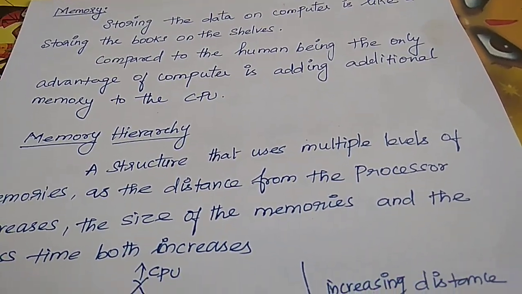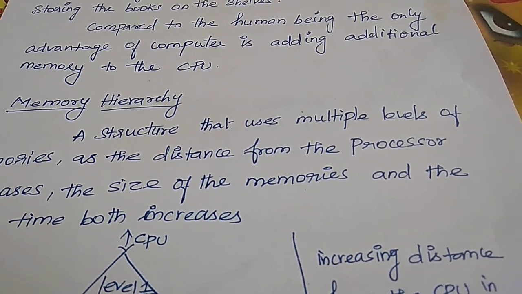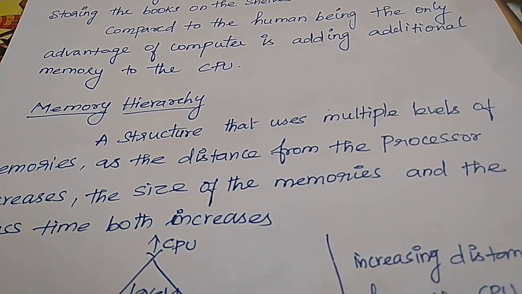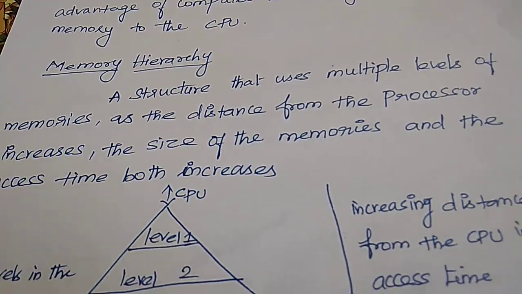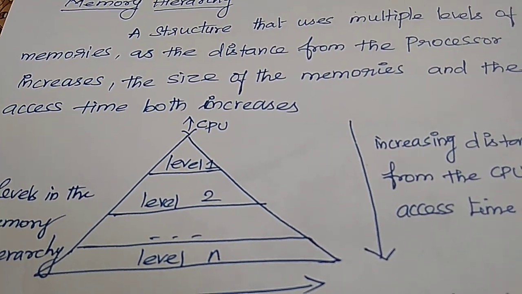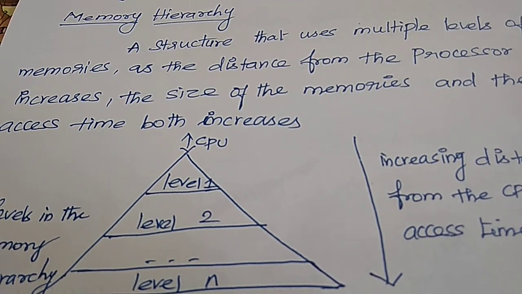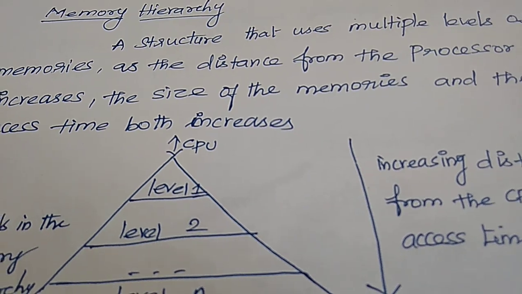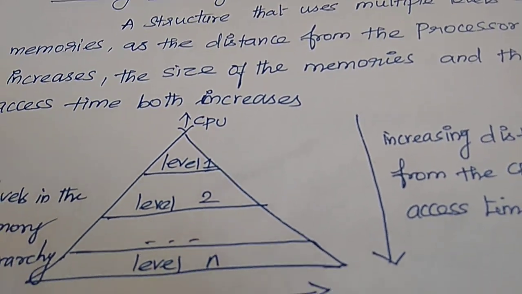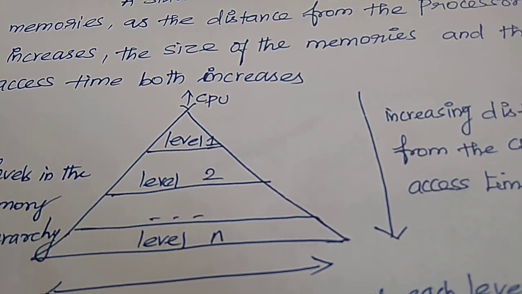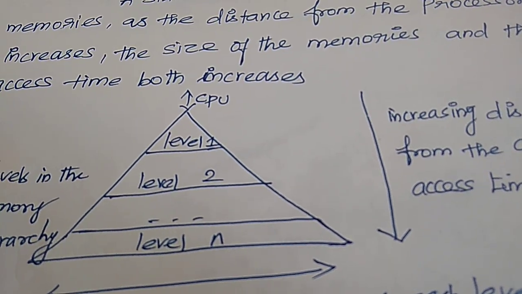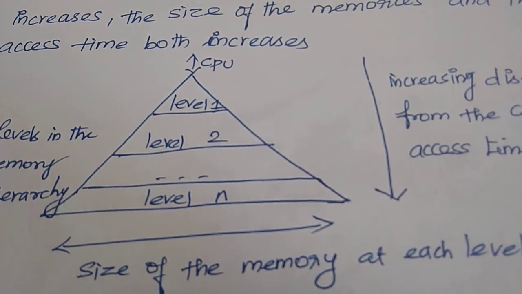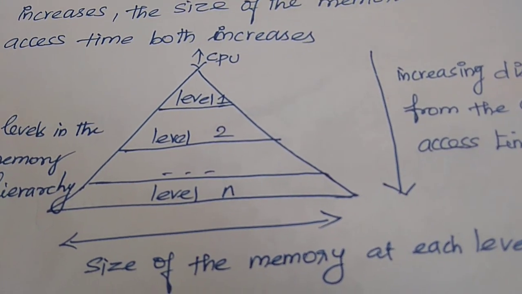Next is the memory hierarchy. The memory hierarchy is a structure having multiple levels of memory. The first level is the CPU, the second level is the caches, and next is the disk. The CPU can access memory easily with a very small access time, and as the level increases, the access time also increases, and the memory size also increases.